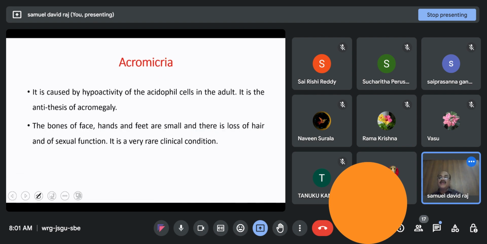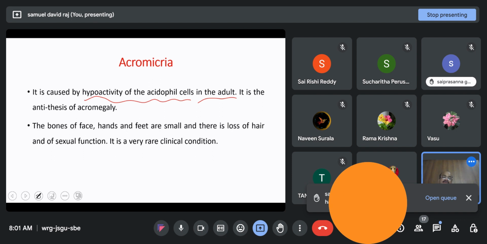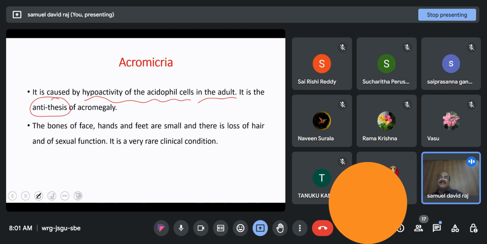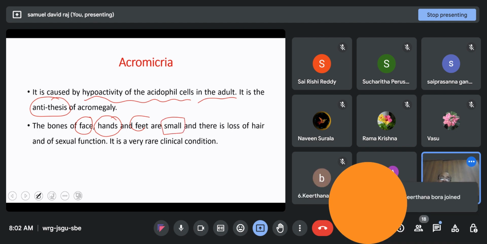In addition to this, there is another disease called acromicria, which we have already seen in the previous slides. It is caused by the hypoactivity of the acidophil cells in the adult during the mixed type of this dwarfism. It is the antithesis of acromegaly. That means it is opposite to acromegaly, where the bones of the face, that means skull, hands, feet, become very small. In acromegaly, they are large in size. Now, opposite to that, it is very small in size, but it is a very rare clinical condition.